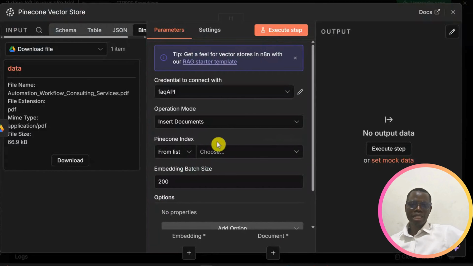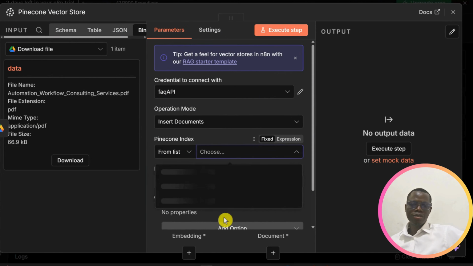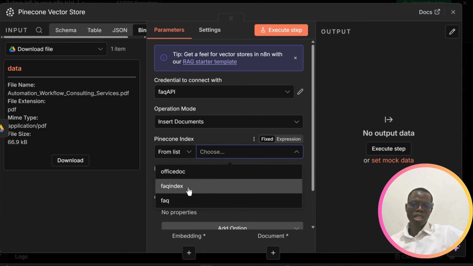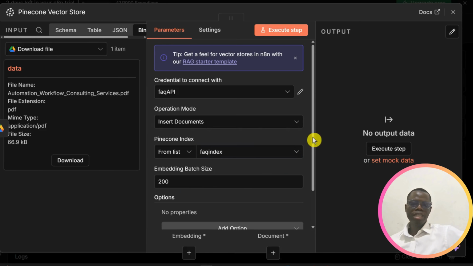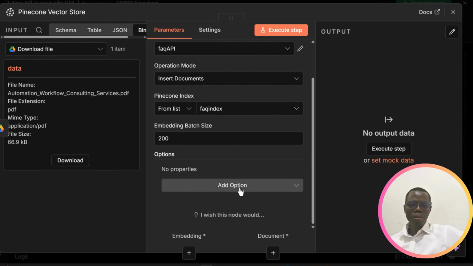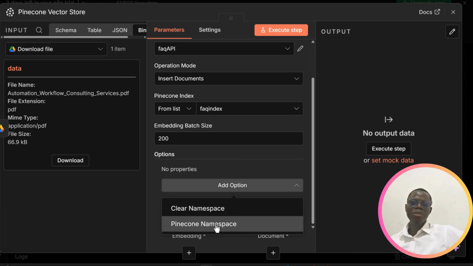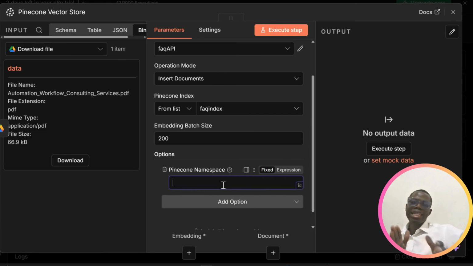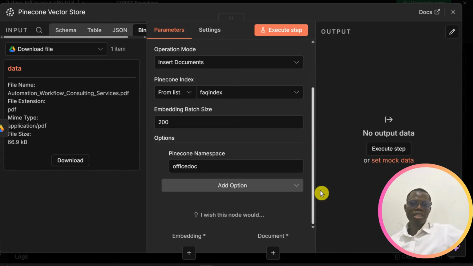So we can come back here now, and from the list, click on from list. It will fetch all indexes on your Pinecone. Look at the one we just created, FAQ index, and that's all. But we can also create what we call a namespace, meaning you want to organize your indexes and everything over there on Pinecone. So I'll call it Office doc as my namespace here, that's fine.